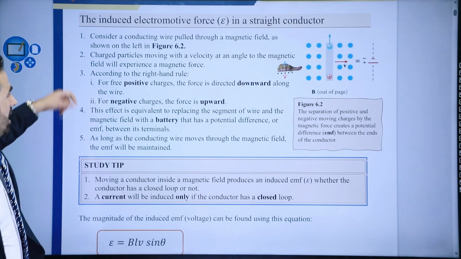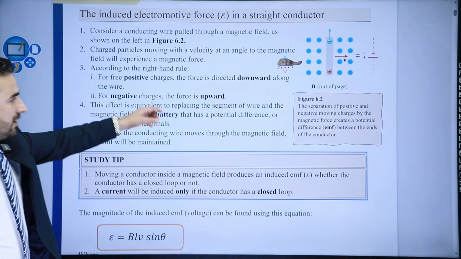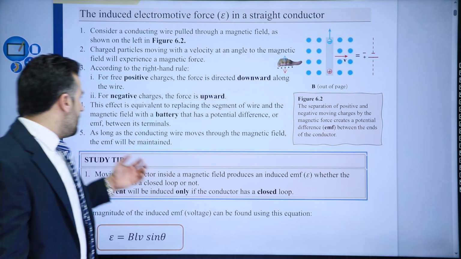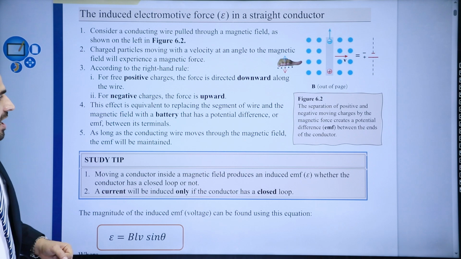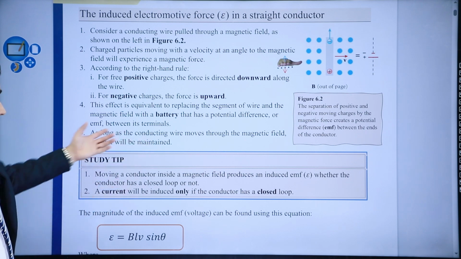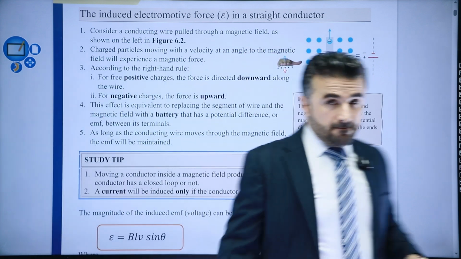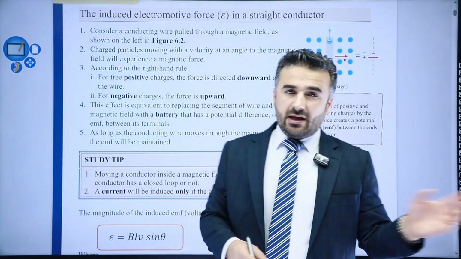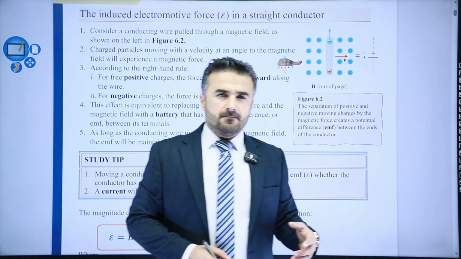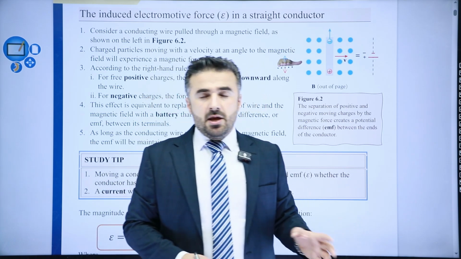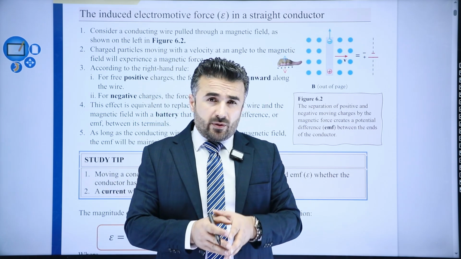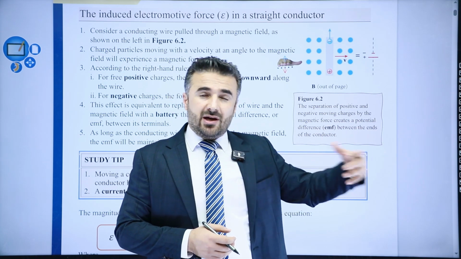All right, so we went through all this. This effect is equivalent to replacing the segment of wire in the magnetic field with a battery that has a potential difference, or electromotive force, between the terminals. But remember this, it's very important, because we mentioned a few seconds ago, as long as there is a relative motion, back then we were talking about a coil and a magnet.